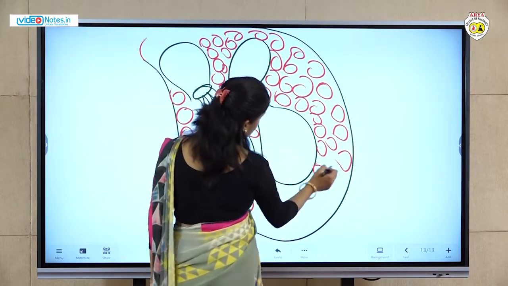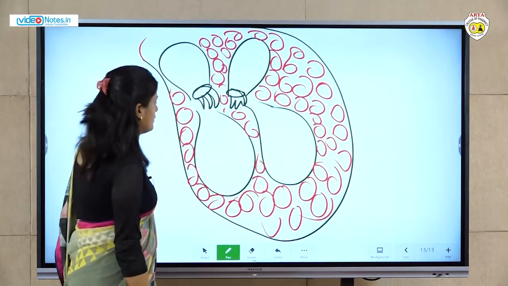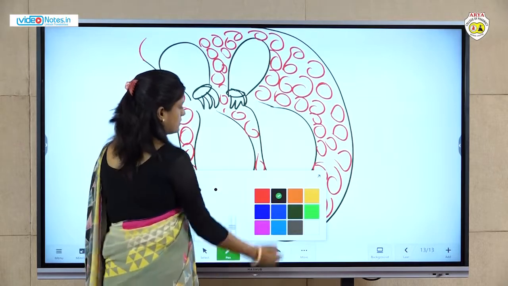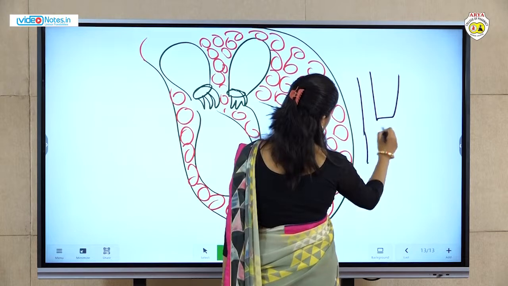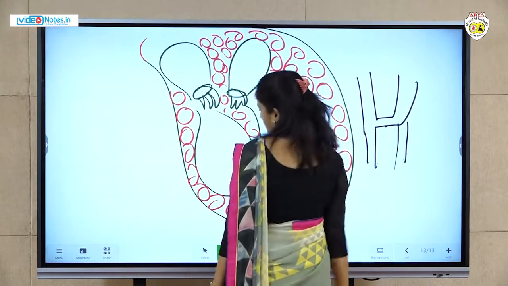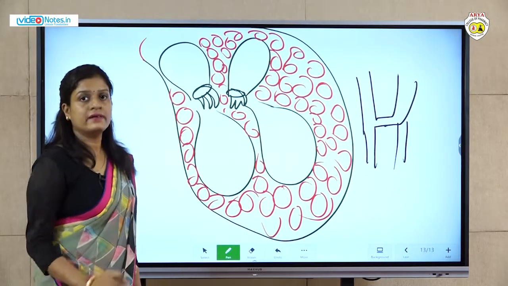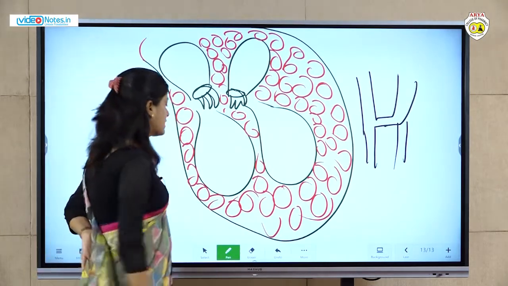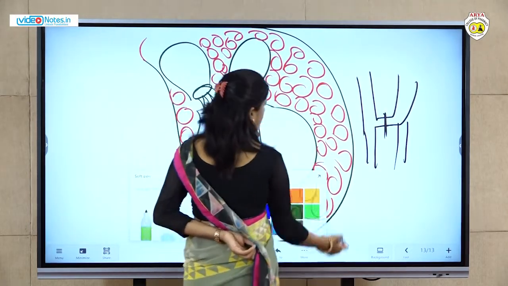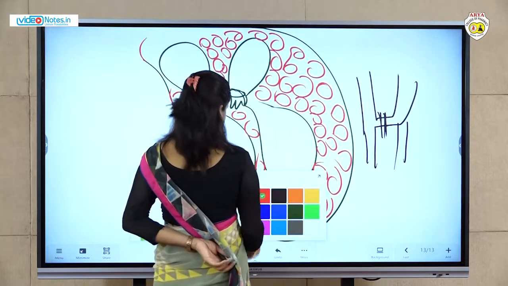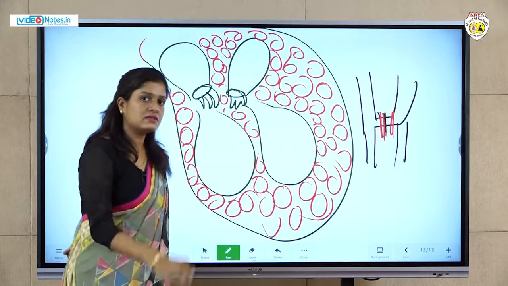These are muscle cells, and we know that these muscles are interconnected in this manner. These muscle cells are interconnected, and they have an intercalated disc, which contains the gap junctions. Gap junctions are present in between the cardiac muscle cells.